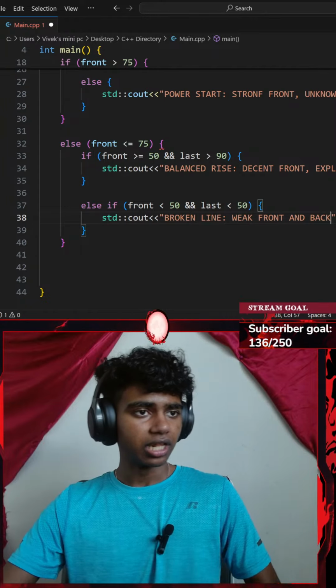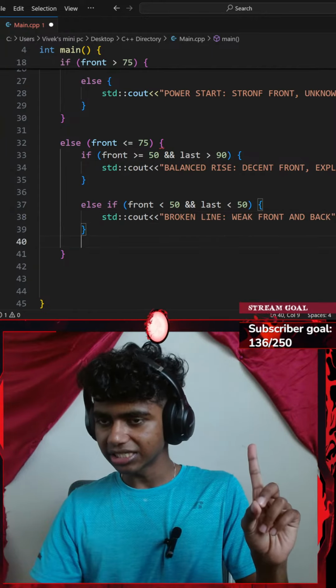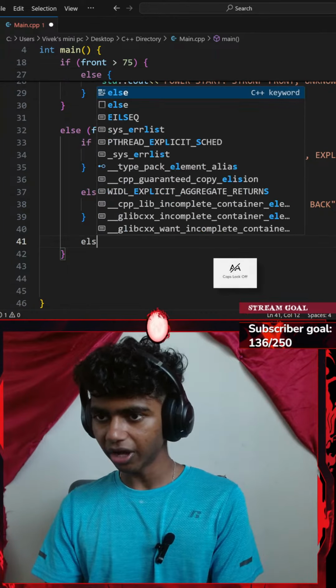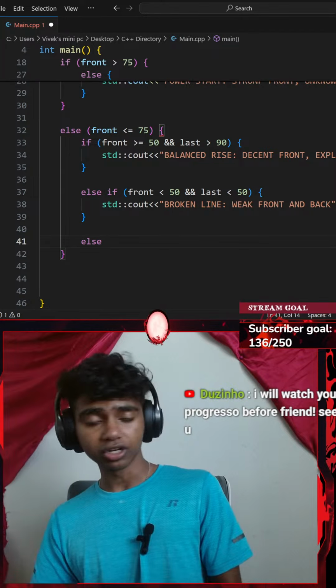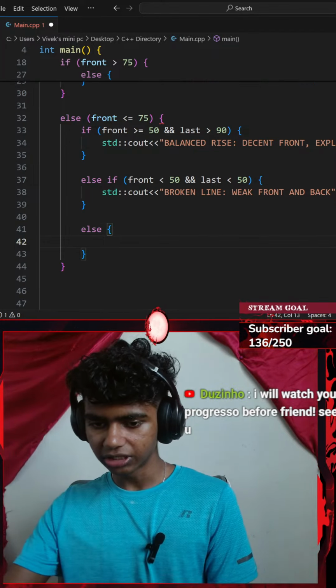Okay, perfect. Lastly, I'll go with a nested else inside of my initial else clause. Else, careful middle ground. Okay, else I'll go with a pair of curly braces.